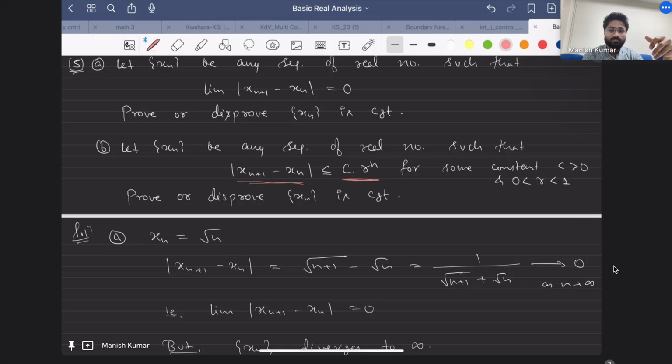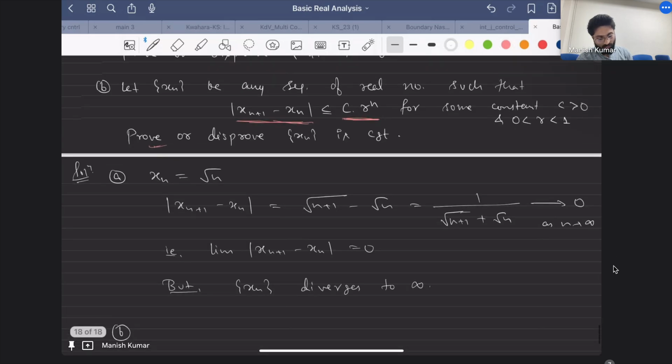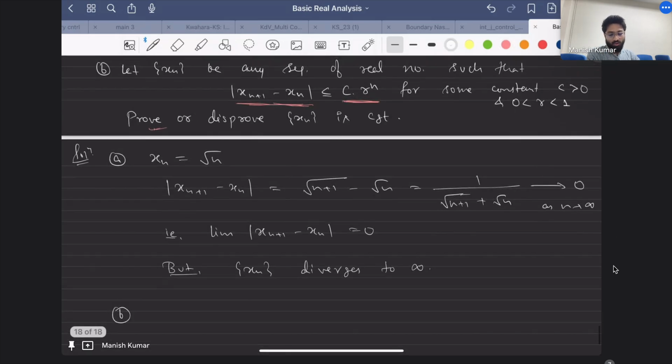So how should you approach to prove this result? I have already said the answer. So how should you prove? Although I have already pointed out what is the difference between this and the Cauchy condition. So what do you feel, if you want to prove something is convergent, what should be the approach in this particular problem?